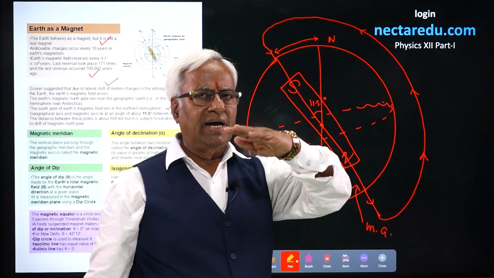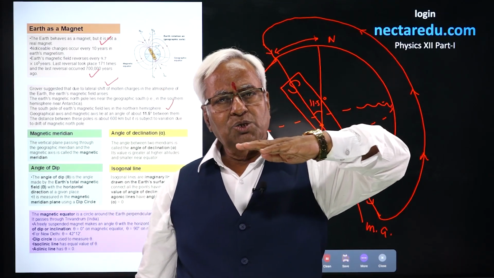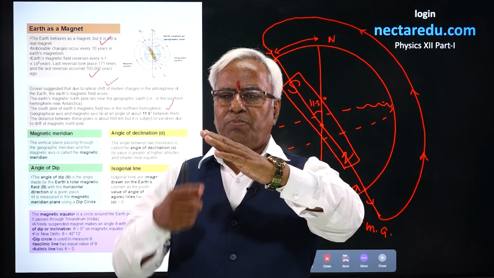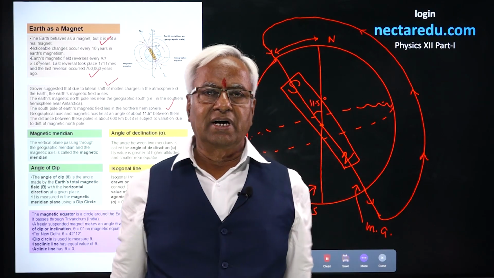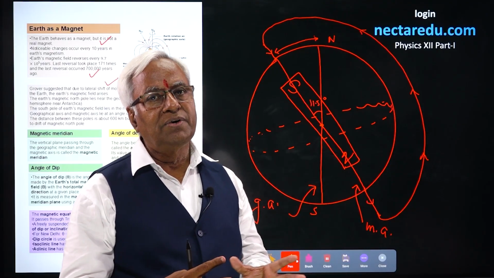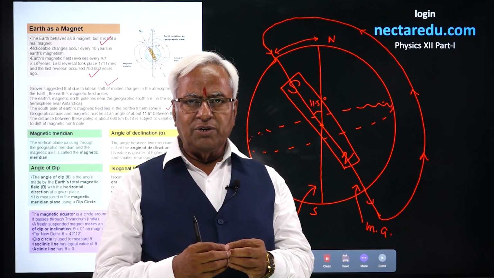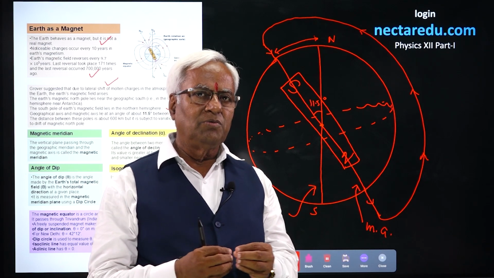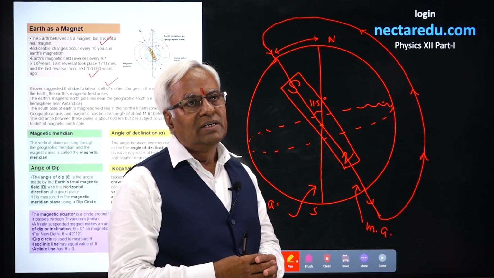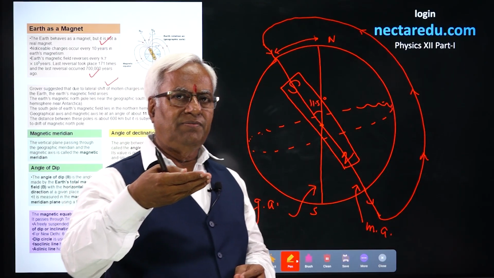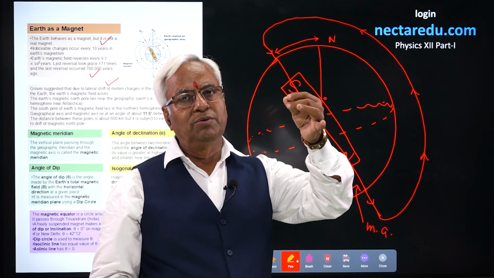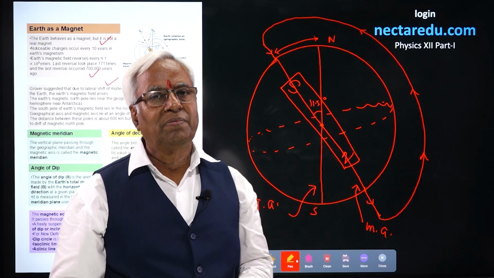Whenever you suspend a magnet freely, it won't be exactly horizontal. It would be a little inclined from the horizontal. Suppose this inclination is equal to theta. This theta is known as the angle of inclination or the angle of dip. Now, if you try to measure the value of the angle of dip, a dip circle is needed for that. At the magnetic equator, the value of theta is always equal to 0. At the magnetic poles, the value is going to be 90 degrees.